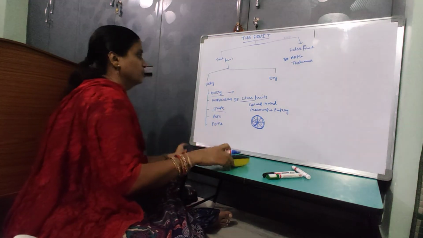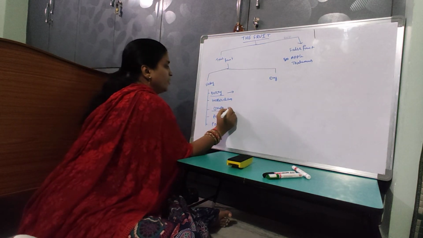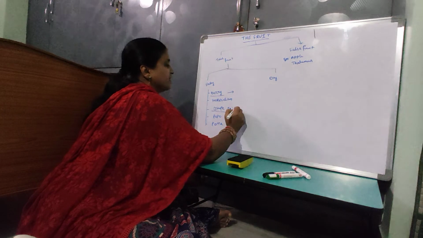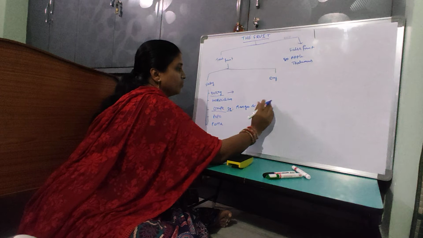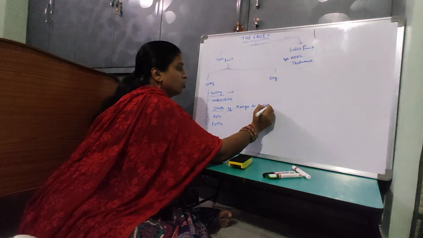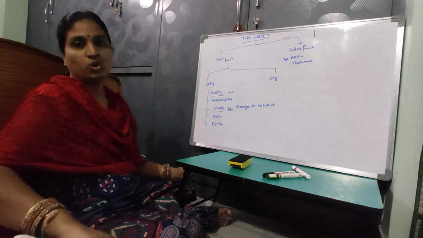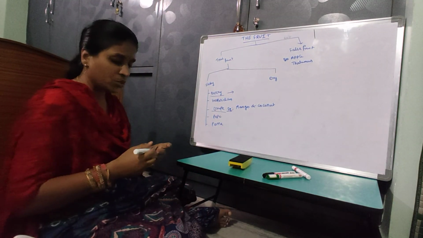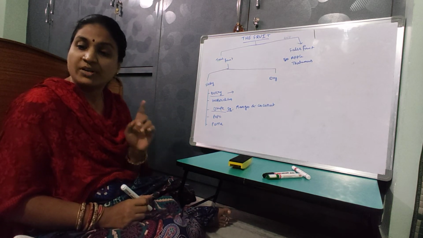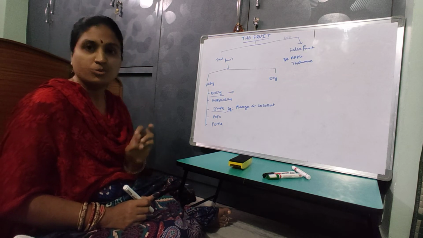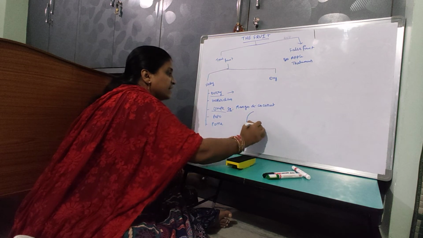Then drupe. The two main important examples of drupe fruit are mango and coconut. Mangifera indica is mango, and Cocos nucifera is coconut. The drupe fruit develops from monocarpellary superior ovaries. Mango is single seeded.